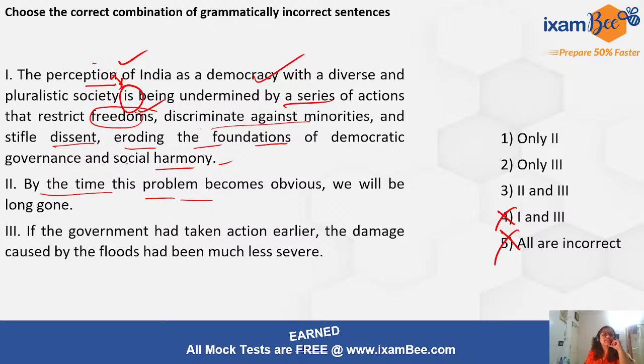So by the time this problem becomes obvious, we will be long gone, okay? Now what will happen first? They are saying by the time this happens, by the time A happens, this will already have happened, right? So B is one thing which has happened first.